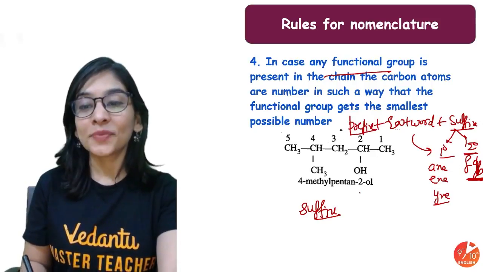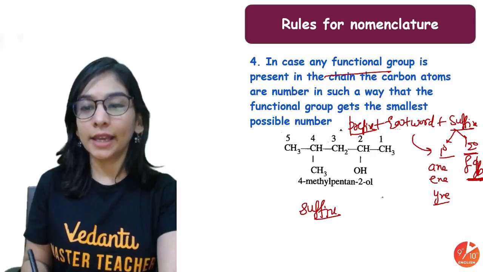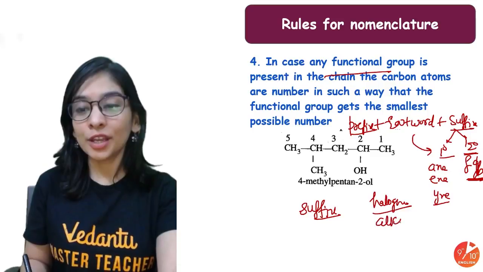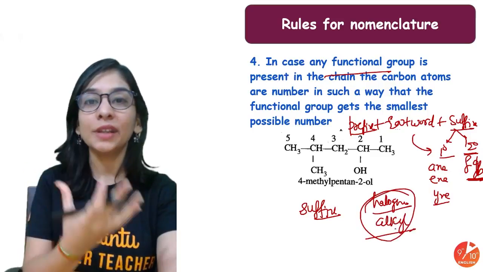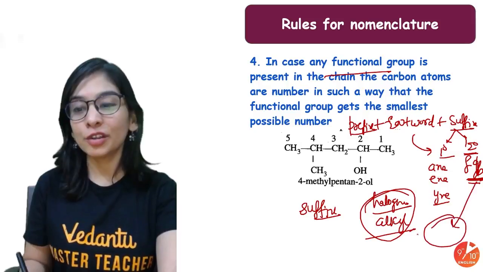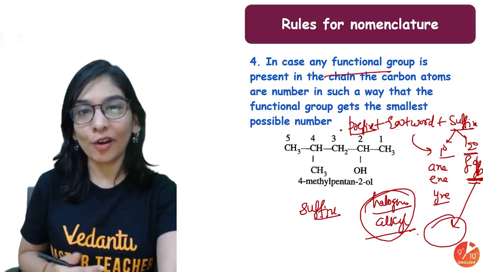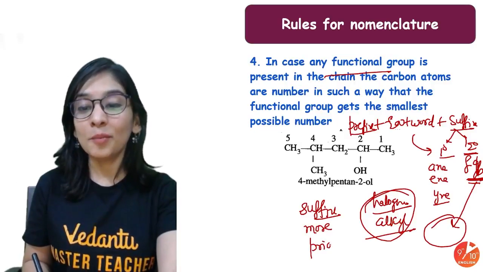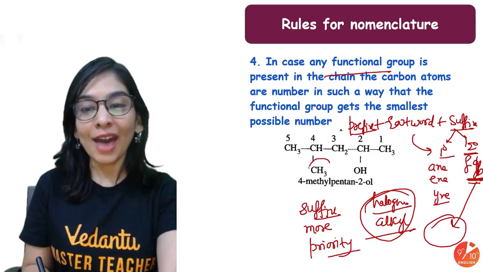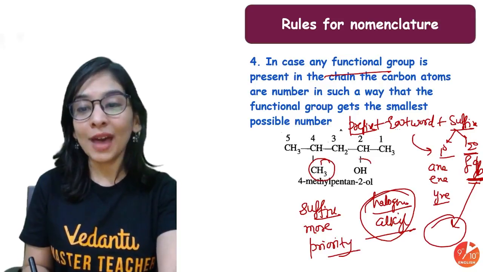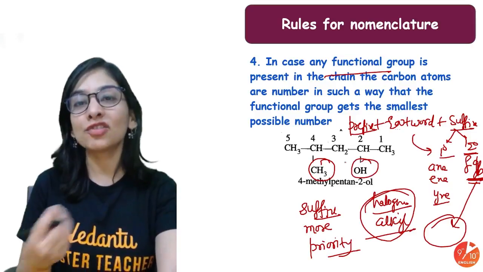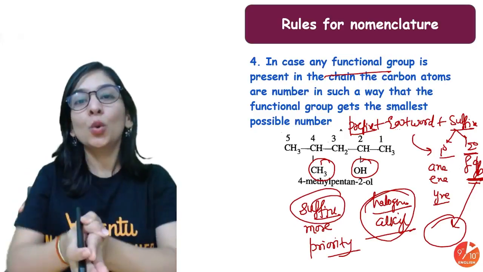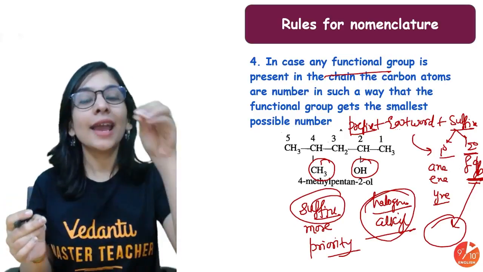Prefixes like halogens, prefixes like cyclic group, prefixes like my alkyl group. So whenever I'm having my prefix and also my functional group, which one should get more priority? So do remember that suffix should get more priority than prefix. Means in the given case, you have an alkyl group which is a prefix, and you have an OH group which is an alcohol group, a functional group, a suffix. So you have a suffix and a prefix. Which one is preferred? You will prefer functional group first and then alkyl group.